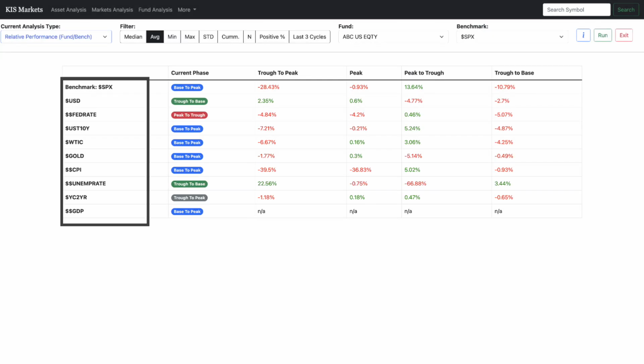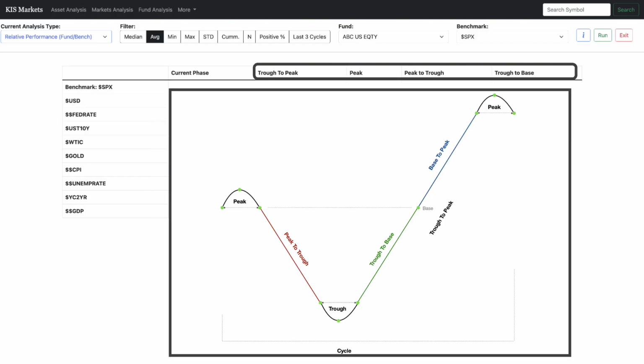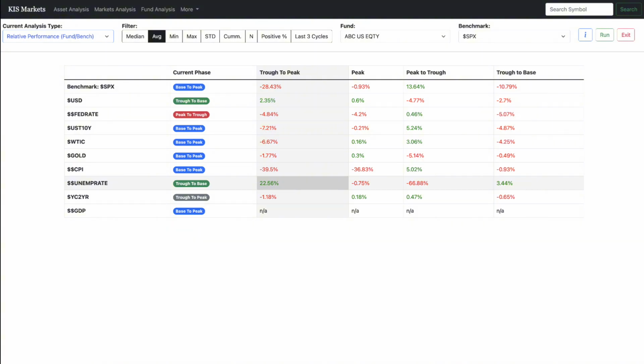Now let's run the test to see how your fund actually performs. On the left-hand side, you have all of the environmental assets, including your benchmark, that we're analyzing. On the right, you see all of the cycle phases and how your fund performed relative to your benchmark on average during each phase, historically. As you can see here, your fund outperforms the S&P 500 when the unemployment rate is in its trough to peak phase, and underperforms when the US dollar is in its peak to trough phase.